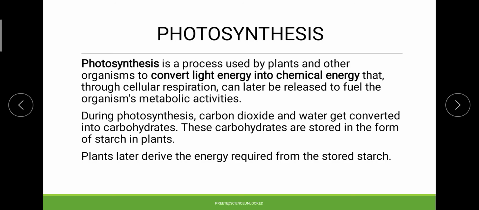They are nothing but the starch stored in the plant part that we are consuming in the form of food. So it is not only taking care of the requirement of the plant, but also of the requirement of other organisms. So this is how the whole thing related with photosynthesis is.